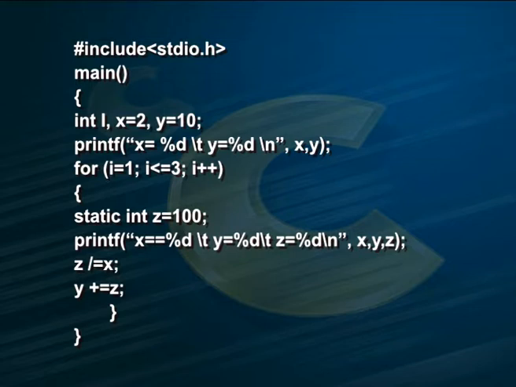Let us now go through a C program to understand the usage of an internal static variable. #include <stdio.h> main() { int i, x = 2, y = 10; printf("x = %d, y = %d", x, y); for (i = 1; i <= 3; i++) { static int z = 100; printf("x = %d, z = %d", x, y, z); z /= x; y += z; }